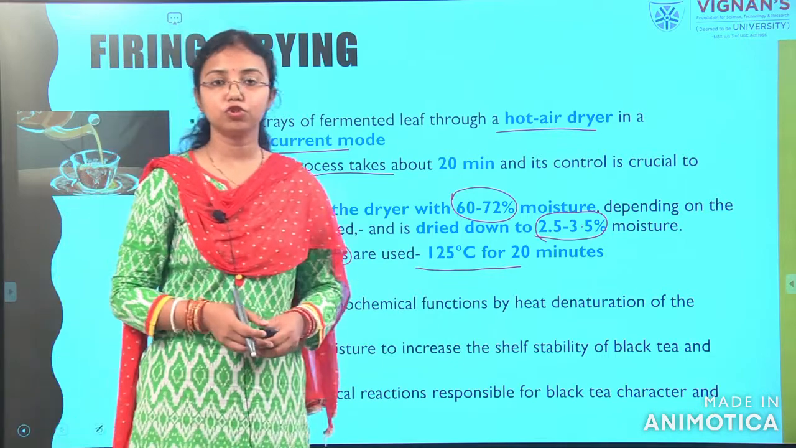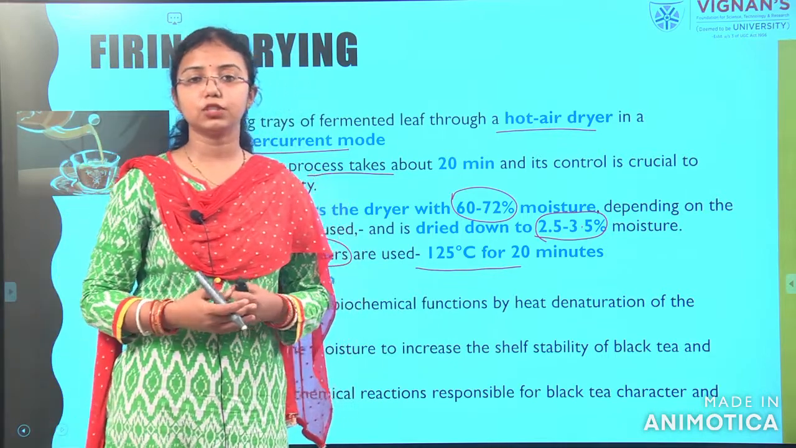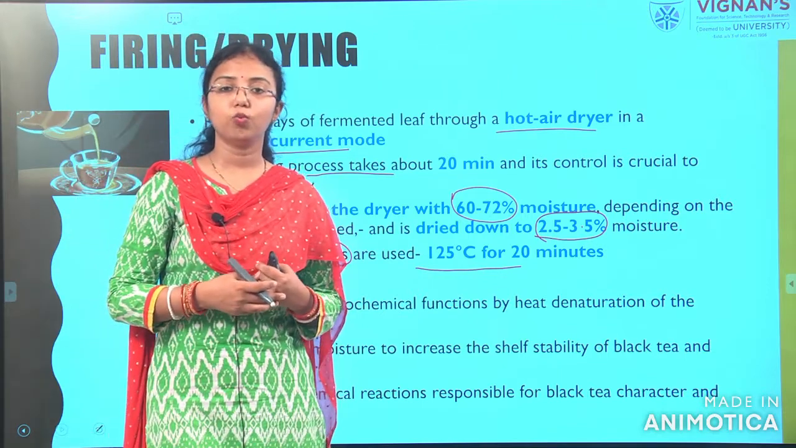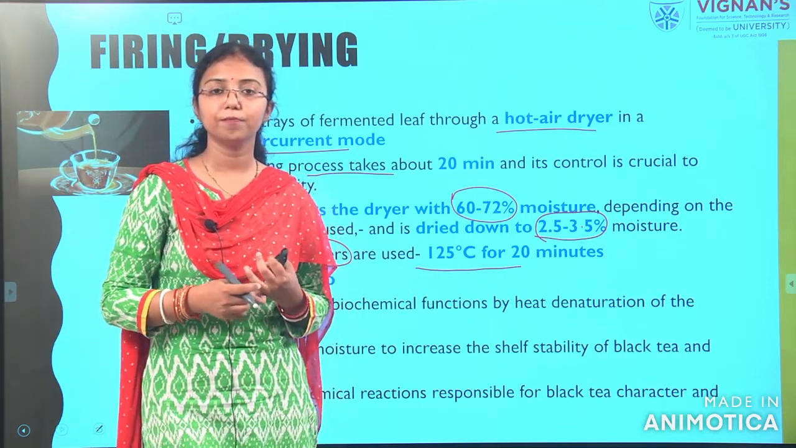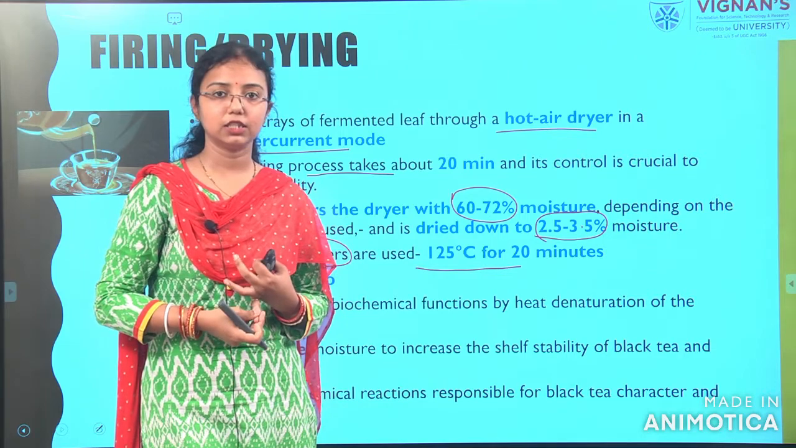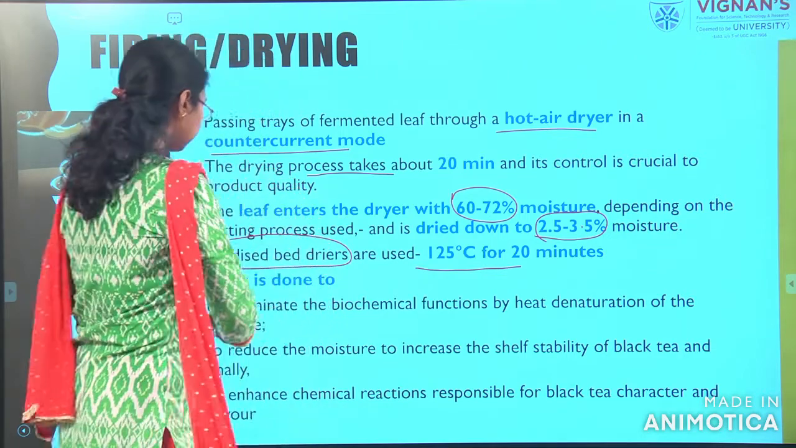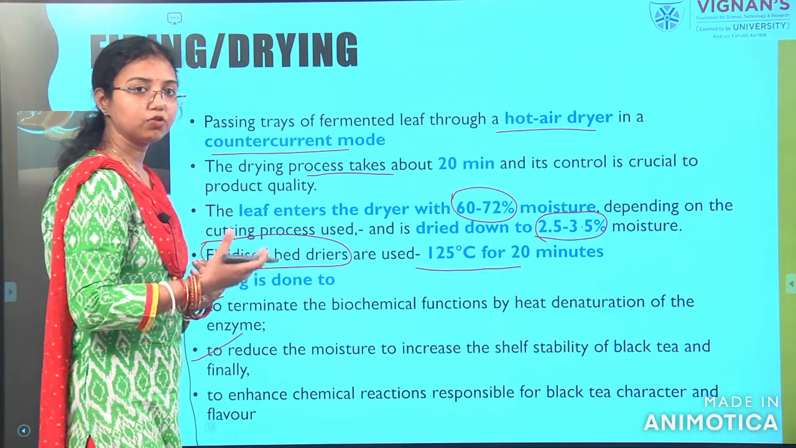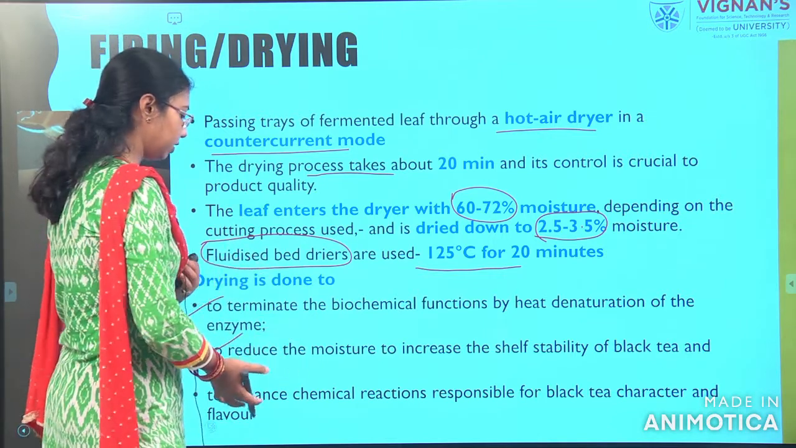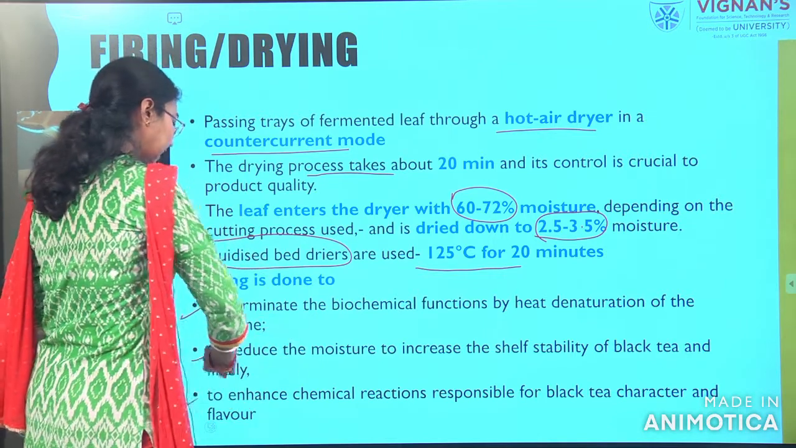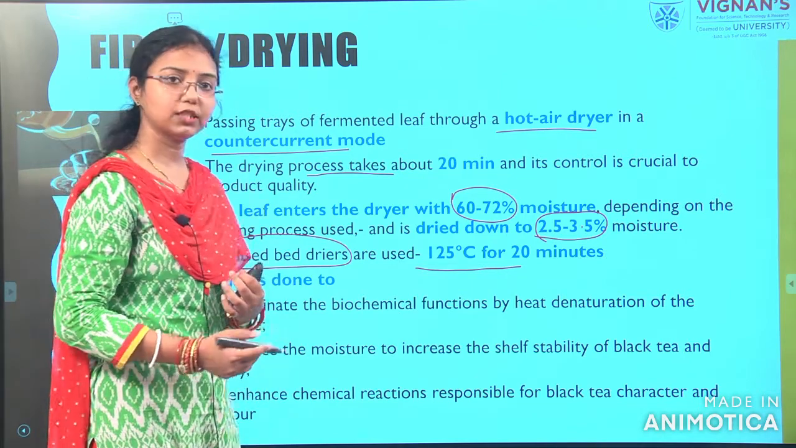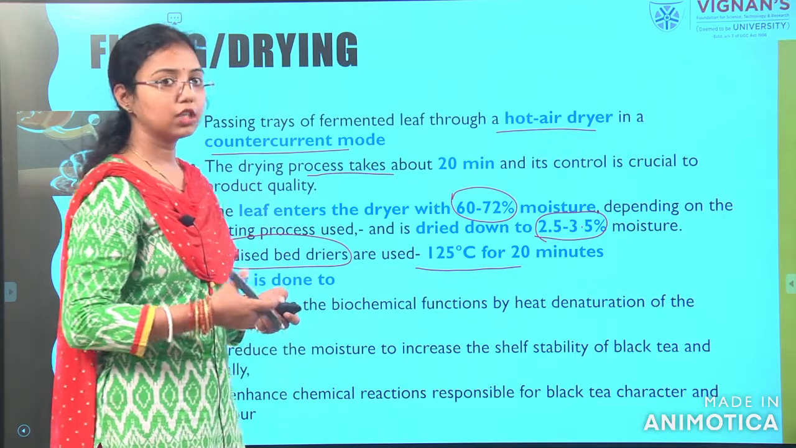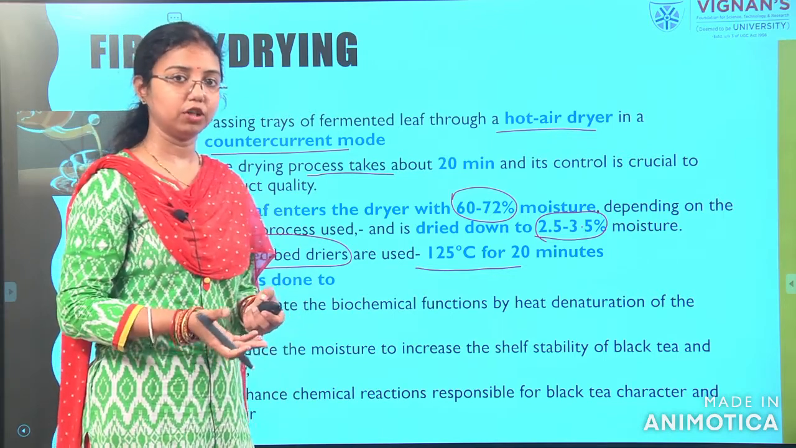Before, you saw there will be the fermentation process, and there will be biochemical changes. So, drying will be done. The first job is to stop the biochemical changes in the process. Next is to reduce the moisture content up to a certain limit, that is the final thing we usually do in drying, and to enhance the chemical reactions responsible for black tea processing characters. So, dark color, more astringency, these types of things.